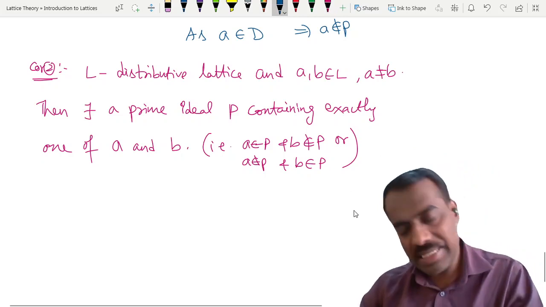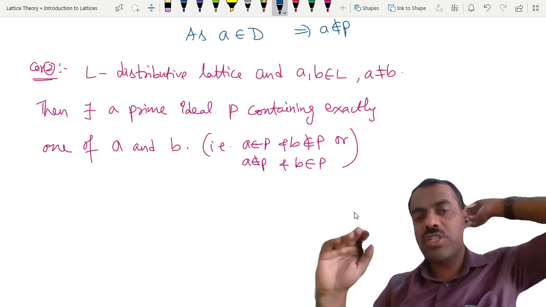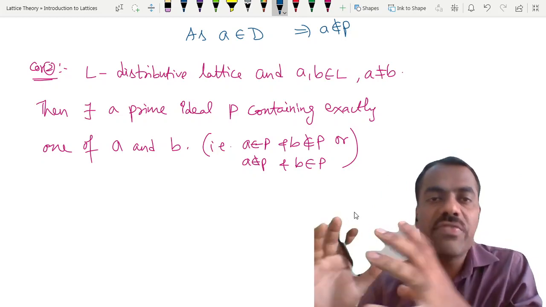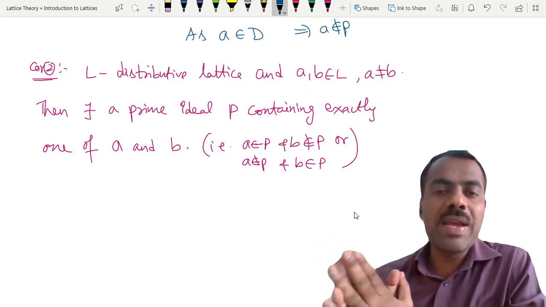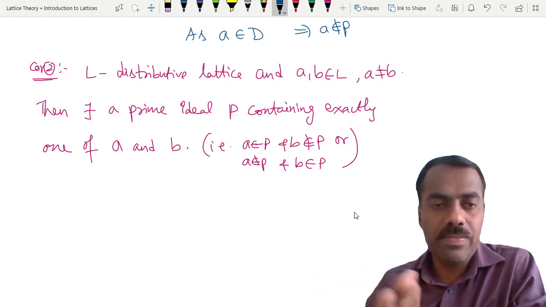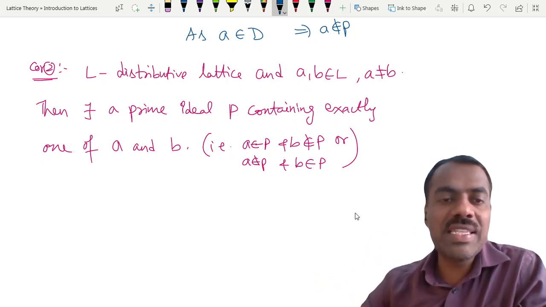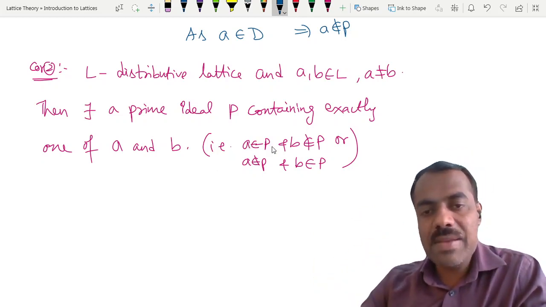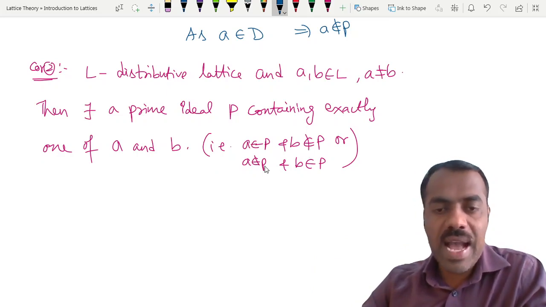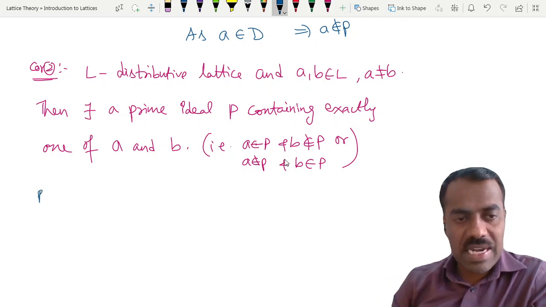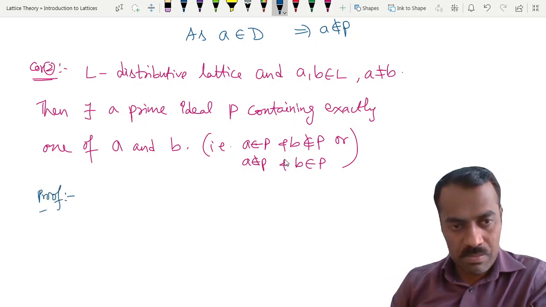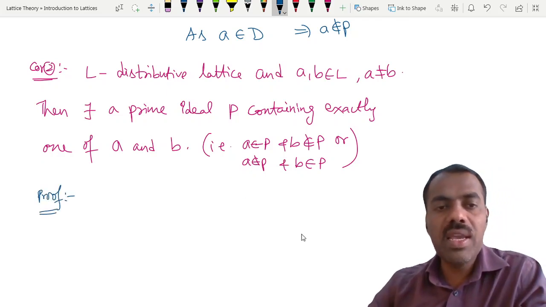What this theorem states is that whenever you have a distributive lattice and two different elements in it, then you can always have a prime ideal which separates those two elements. That means there exists a prime ideal such that A will be there but B won't be there, or B will be there but A won't be there. Is the statement clear? Yes or no?